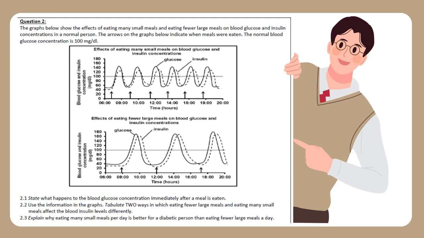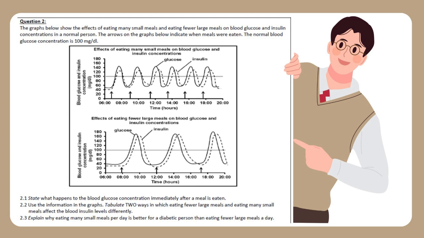Question 2. The graphs below show the effects of eating many small meals and eating fewer large meals on blood glucose and insulin concentrations in a normal person. The arrows on the graphs below indicate when meals were eaten. The normal blood glucose concentration is 100 mg per dl.